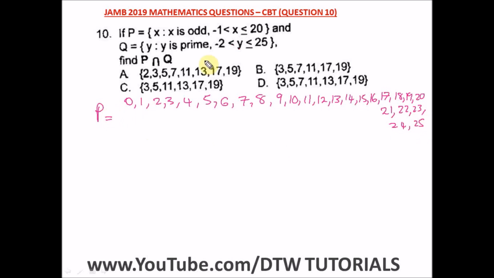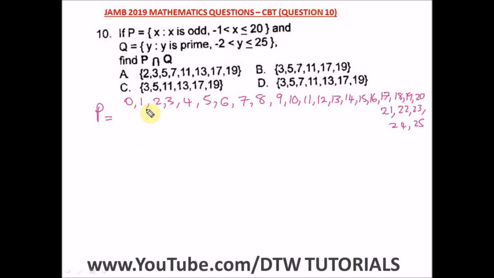Okay, so let's now pick the odd numbers. From minus 1, x is less than minus 1. We're not going to start from minus 1. And x is what? Greater than or equal to 20. So to pick the odd numbers between 0 and 20, as we said, odd numbers are what? Integers and not fractions, that cannot be divided exactly by 2.